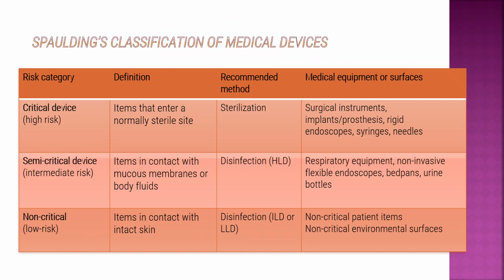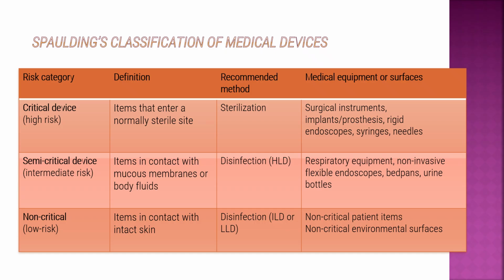So, the Spalding classification for medical devices. Critical device, that is high risk: items that enter normally sterile sites. The recommended method is sterilization, and the medical instruments include surgical instruments, implants, prosthesis, rigid endoscopes, syringes, needles.